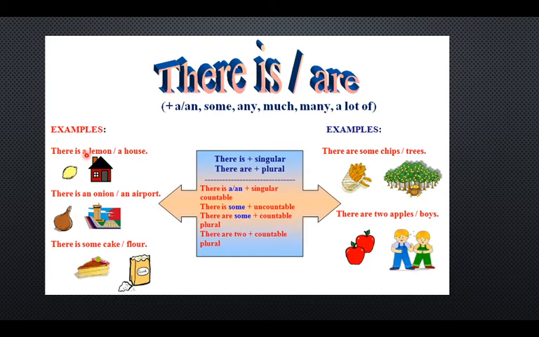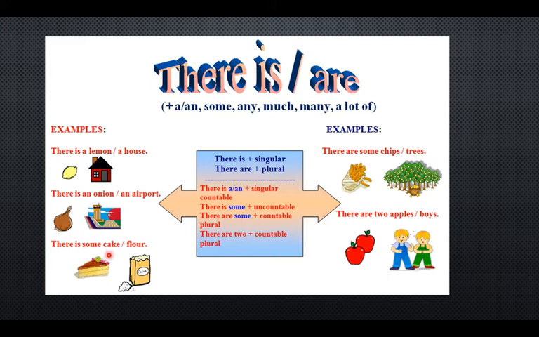You use a when the next word starts with a consonant. There is a lemon, there is a house. But when the next word starts with a vowel, it is necessary to add this n. There is an onion or there is an airport. But all of this only when the next word starts with a vowel.